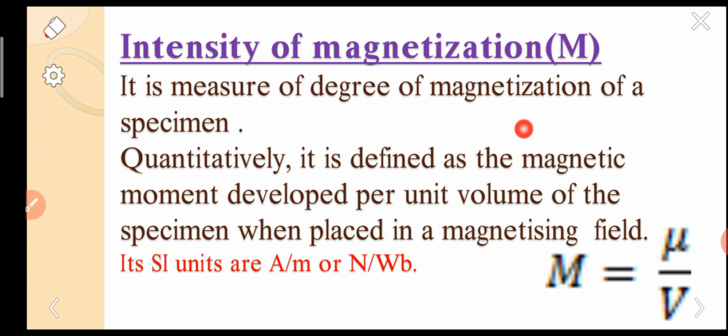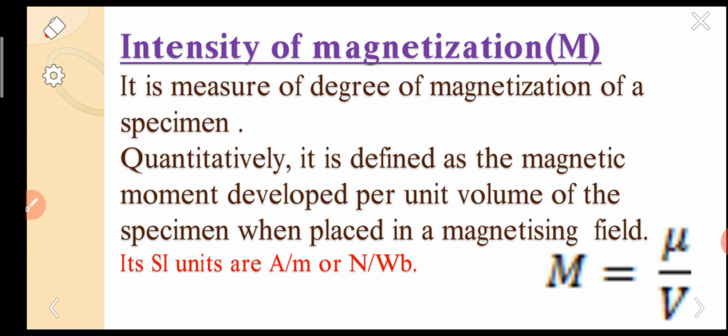If we look at the definition once, you can simply understand. It is the measure of the degree of magnetization of a specimen. Quantitatively, it is defined as the magnetic moment developed per unit volume of the specimen when placed in a magnetic field. So look at the definition, and now look at the formula. You can simply remember the definition.